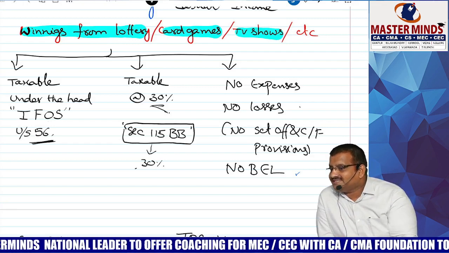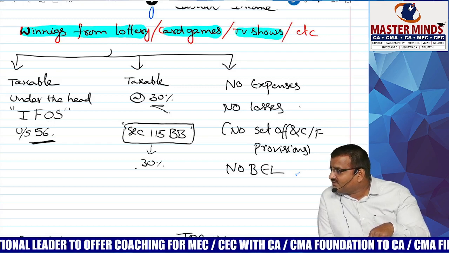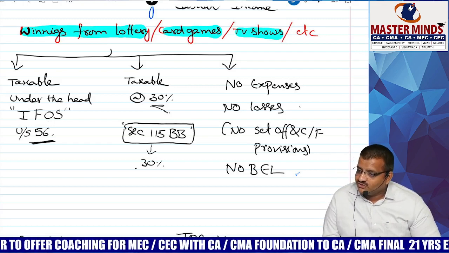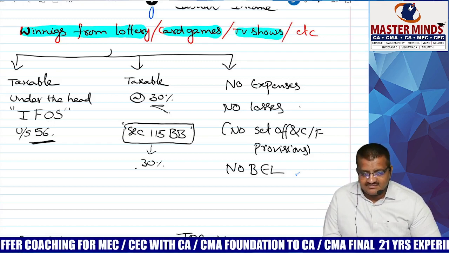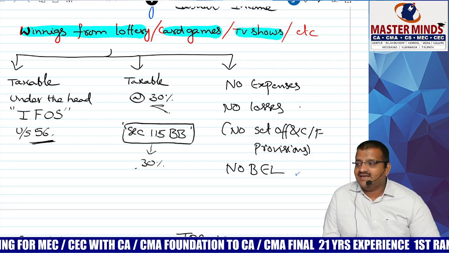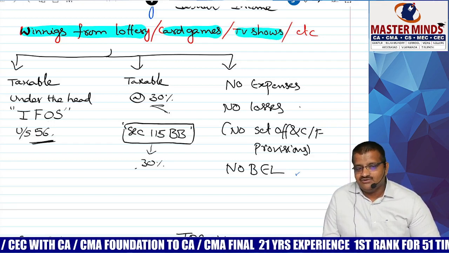Next, no losses allowed. Only if I allow expenses is there a question of losses. No expenses, no losses. I know your doubt: sir, so many people will get losses. Yes, even though they will get losses, we will never ever allow them. In case of sin money, expenses not allowed, losses not allowed.